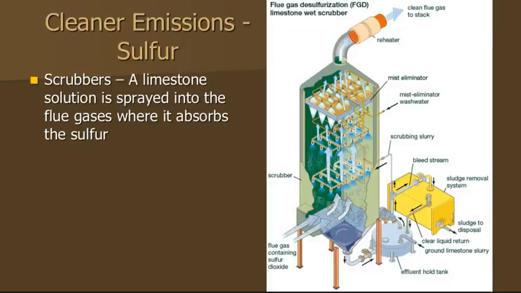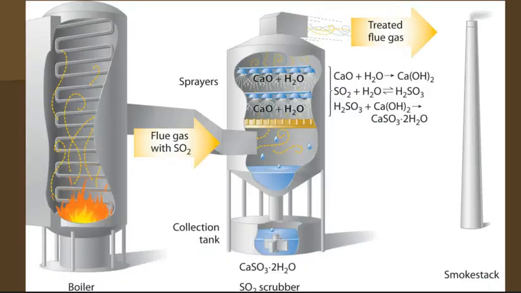And so when we talk about removing sulfur, we're actually talking about sending the flue gases through this scrubber, okay? And in this you have more limestone that's sprayed, and it's going to absorb the sulfur too, right? And so we're using limestone most of the time that's calcium carbonate because it reacts with the sulfur,